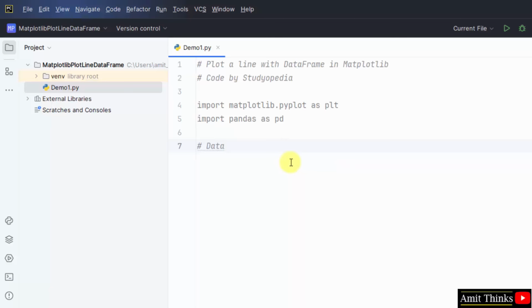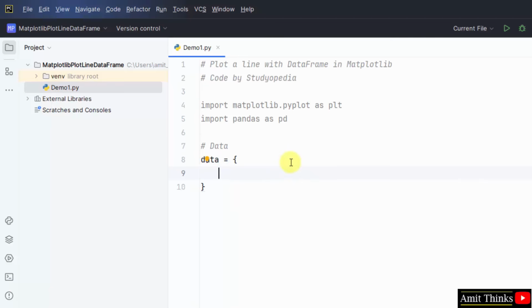Now I'll set the data. Okay, let's say data is equal to, add your data. First I'll add the column name. Let's say my first column name is the cricket bat, the company.